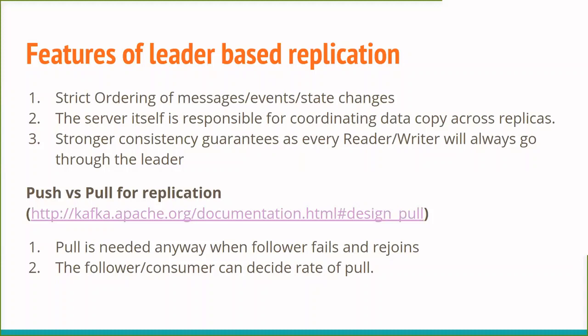It's responsible for making sure that data across all the replicas is consistent, that is, eventually every replica gets all the latest data. And a stronger consistency guarantee is possible because everything goes through the same leader. So you can get stronger consistency guarantees that you will always get the latest value, even in case of leader failure, consistently.